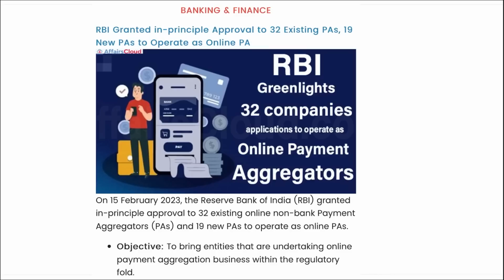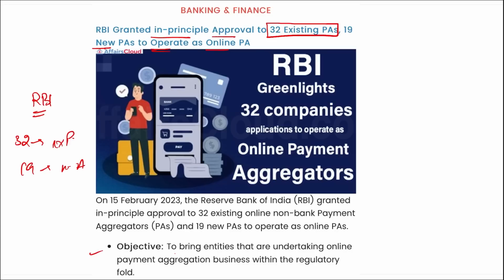Moving on. Next, RBI granted in-principle approval to 32 existing payment aggregators and 19 new payment aggregators to operate as online payment aggregators. This is a question for remembering the numbers: recently RBI has given in-principle approval to 32 existing PAs and 19 new PAs to operate as online aggregators. The main objective here is to bring entities that are undertaking online payment aggregation business within the regulatory fold.